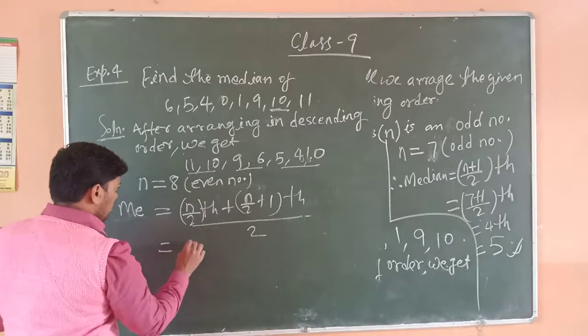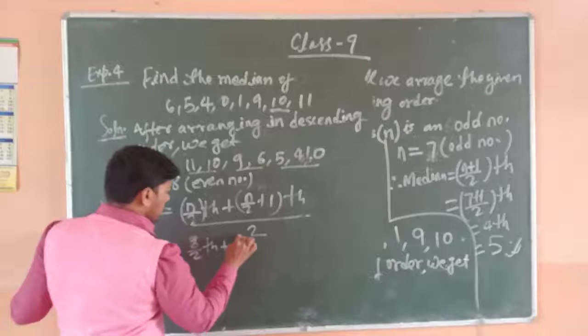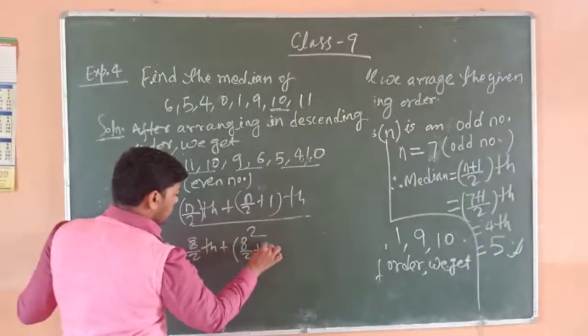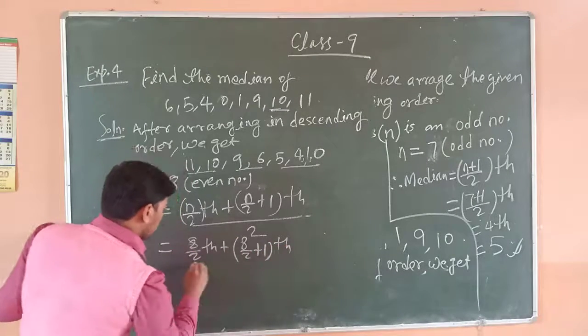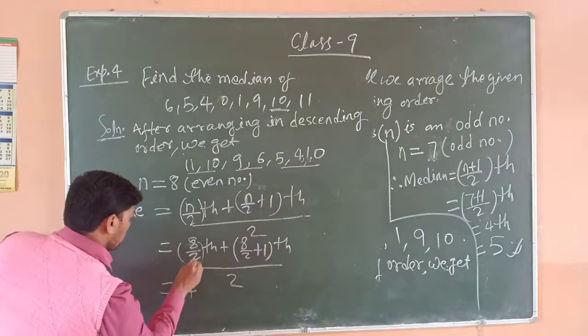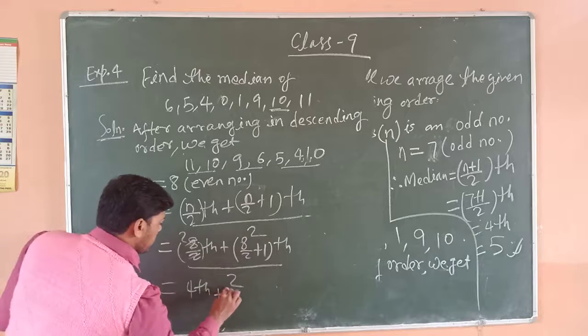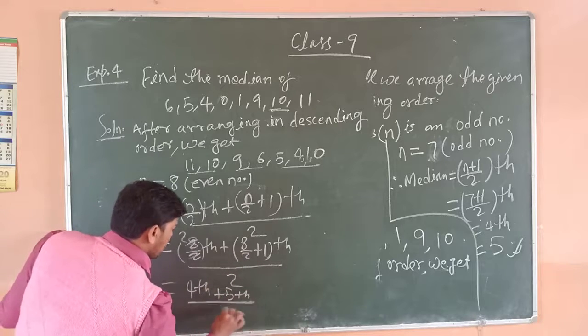That means n upon 2 is 8 by 2, so the 4th term plus the 5th term, upon 2.